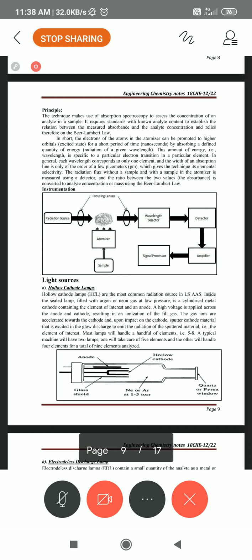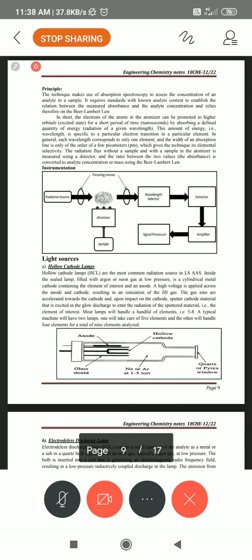You keep the sample in it. It is very sensitive, so it immediately absorbs the light, and cations are attracted towards the hollow cathode lamp, the light source.